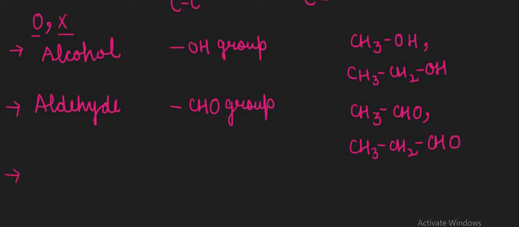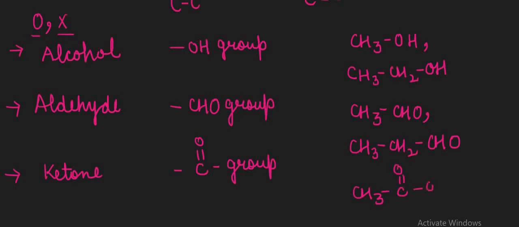Now the next part is known as the ketone. A ketone must include a C double bond O group in the hydrocarbon, right? The example is CH3C double bond O and then the CH3 part. This is called the ketonic part or the ketone part. This example must contain a C double bond O group. The aldehydic part contains a CHO group, and the alcoholic part must contain an OH group.